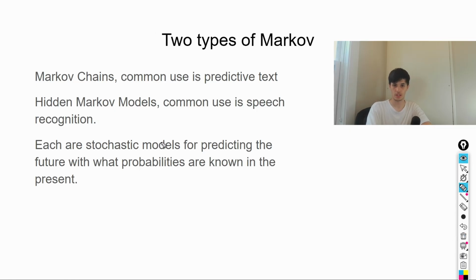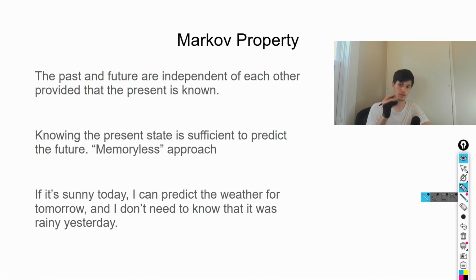And each are stochastic models for predicting the future with what probabilities are known in the present. So what does that mean? There's a crucial thing that defines a Markov model: it has the Markov property. There's a lot of names with Markov. This guy really loved to name things after himself.